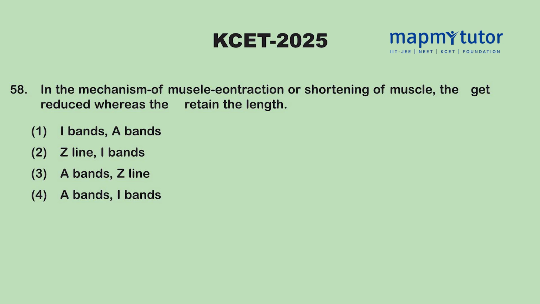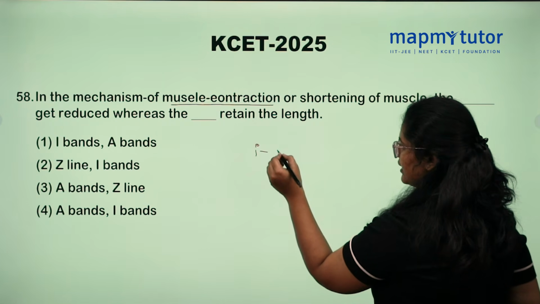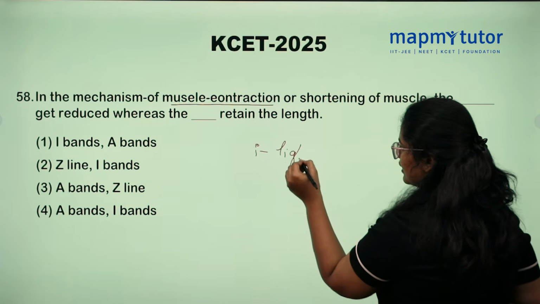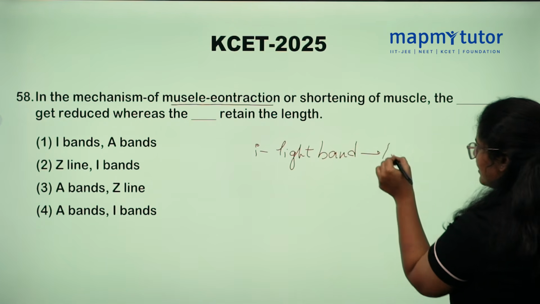In the mechanism of muscle contraction or shortening of muscle, the dash gets reduced whereas the dash retains its length. Remember, the I band is also called the light band, and the light band is actin.